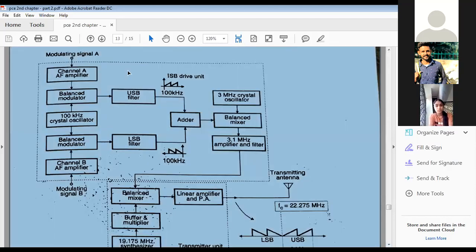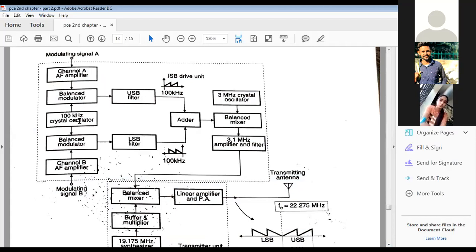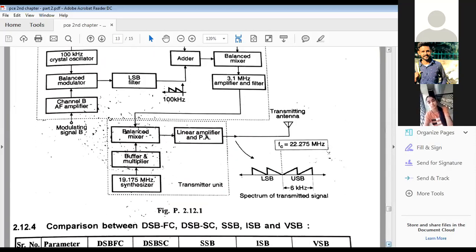Look at channel A, channel B, then balance modulator, 100 kilohertz crystal oscillator, balance modulator. Here I have not shown the pilot carrier. This is missing in the example. As per the demand of the example, we have not reduced the carrier. So upper sideband and lower sideband can be selected using this filter. Their frequency is the same, 100 kilohertz. Both are added and given to the balance mixer. It will generate a 3.1 megahertz output, and this will be filtered and amplified. Finally, it will be given to the ISB transmitter.